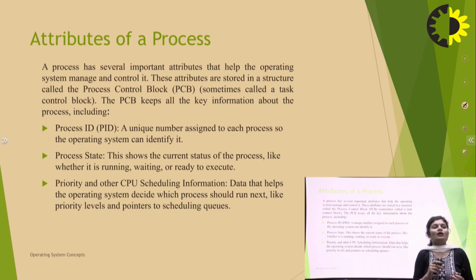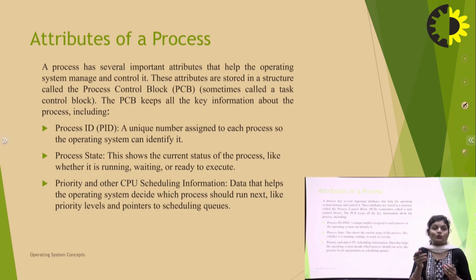Second is the process state. It shows the current status of the process, whether it is running, waiting, or ready to execute. Before a CPU is allocated to a process, the process passes through a number of states. When a process is created, it is in the new state.